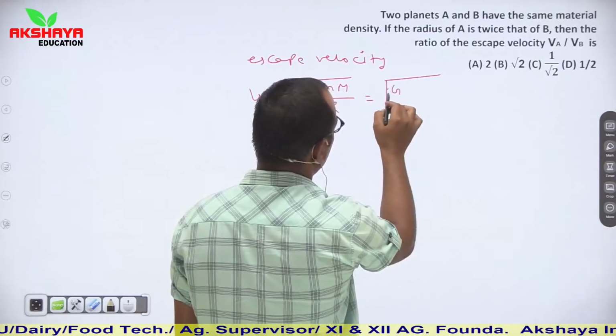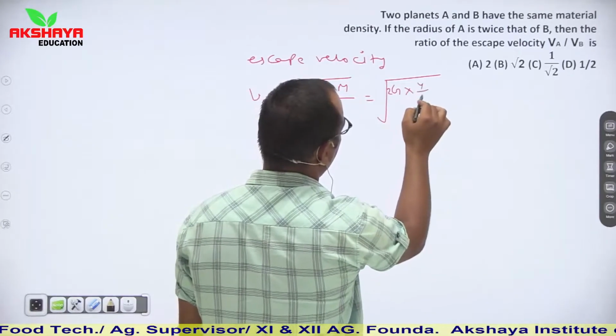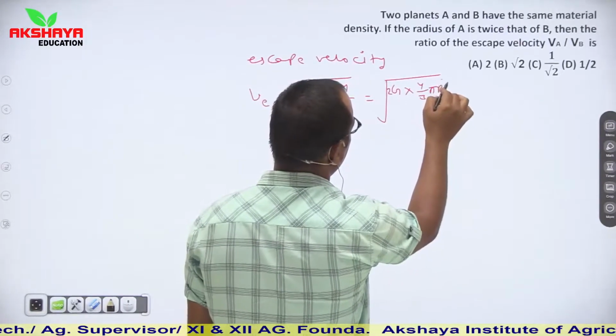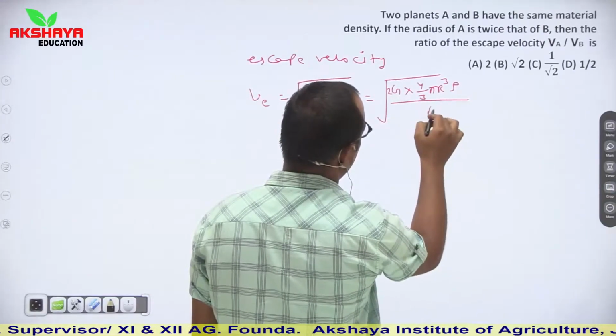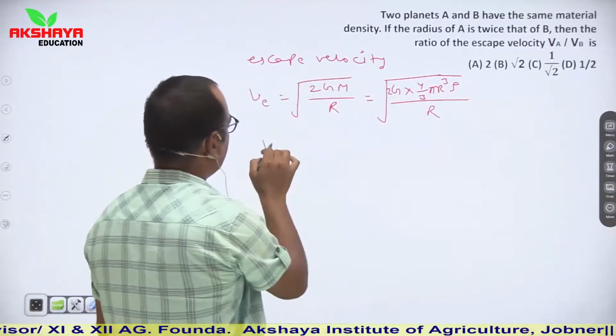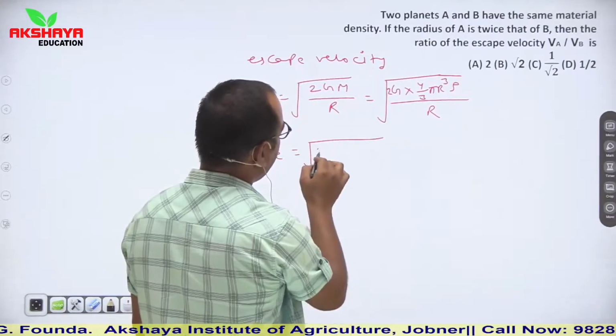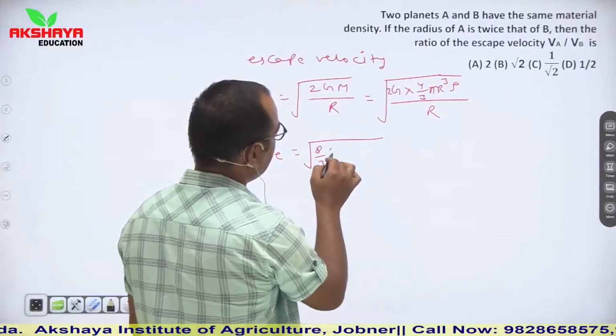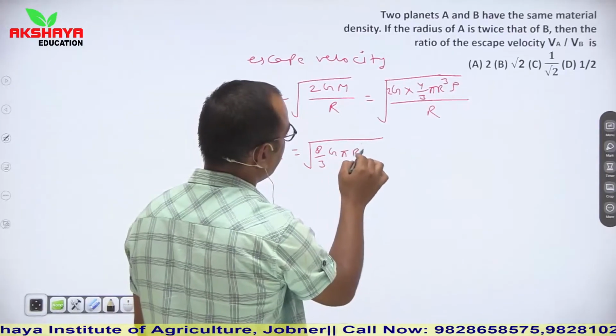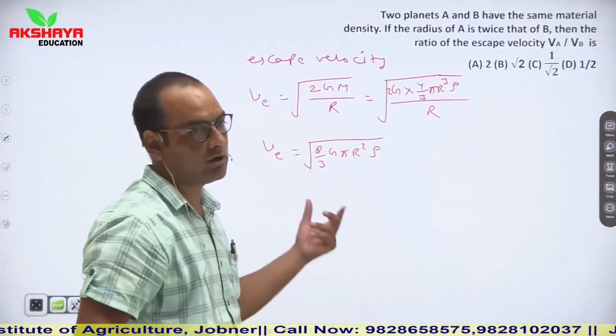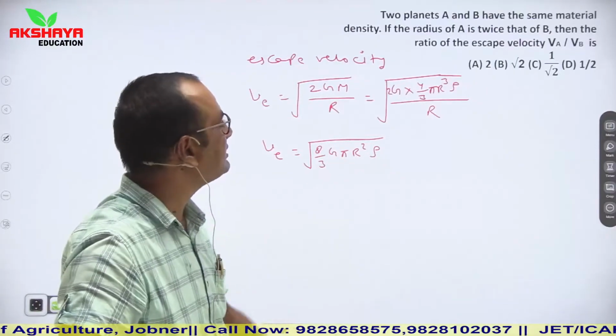So it is 2G into 4 by 3 πR³ into ρ upon R. So escape velocity is equal to root of 8 by 3 Gπ R² ρ. So this is the relation of escape velocity in terms of density.